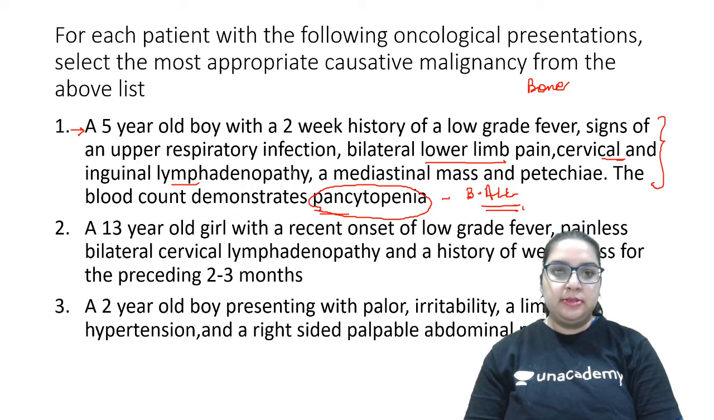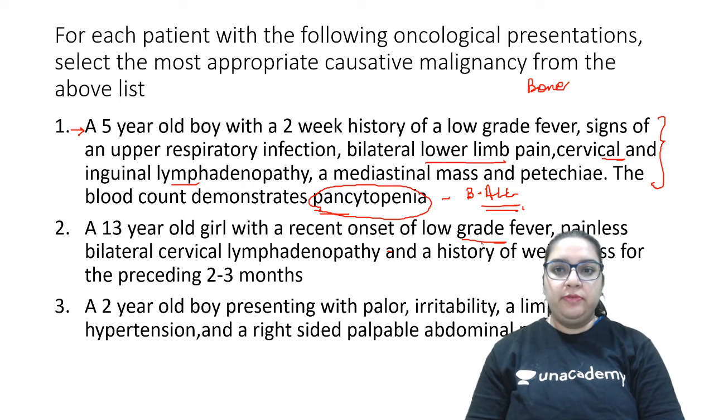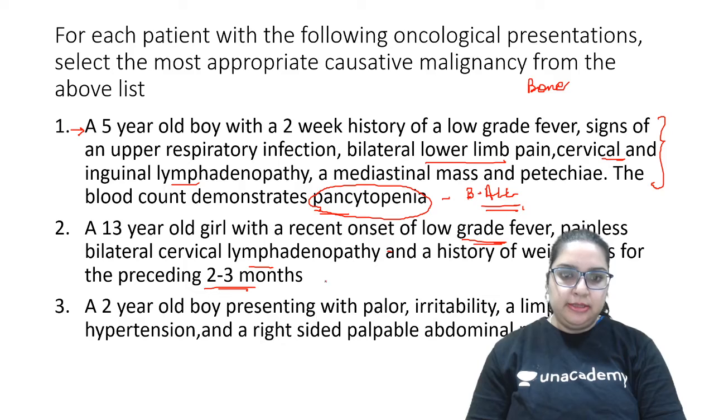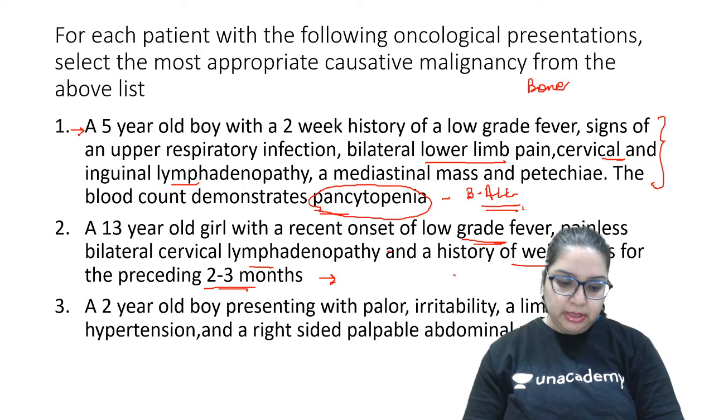Okay, now look at this. This is a very interesting question. The second one. The 13-year-old girl with a recent onset of low-grade fever, painless cervical lymphadenopathy and a history of weight loss for the preceding 2 to 3 months. Yes. So now can you get the clue of this? History of weight loss, preceding 2 to 3 months.